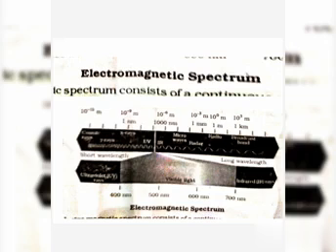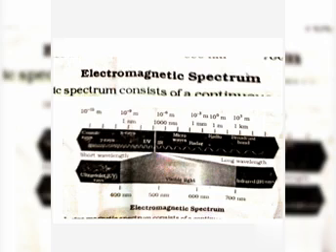Next we discussed the spectrum. Spectrum means a continuous range of wavelengths and frequencies. The band of colors with different wavelengths is called a spectrum. We also discussed the wave nature of light and the electromagnetic spectrum, which is the continuous range of wavelengths and frequencies of an electromagnetic wave.